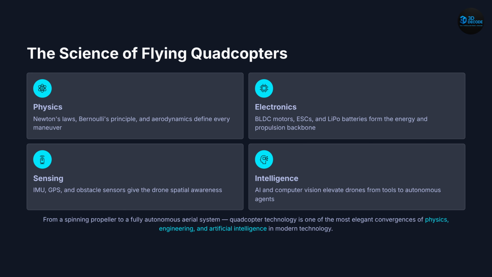Final takeaway. Quadcopters are far more than flying cameras or hobby gadgets. They represent one of the most elegant integrations of engineering, robotics, aerodynamics, and AI in modern technology. As autonomous systems continue advancing, drones may become essential infrastructure for transportation, logistics, agriculture, surveillance, and emergency response worldwide. And the age of intelligent autonomous flight has only just begun.